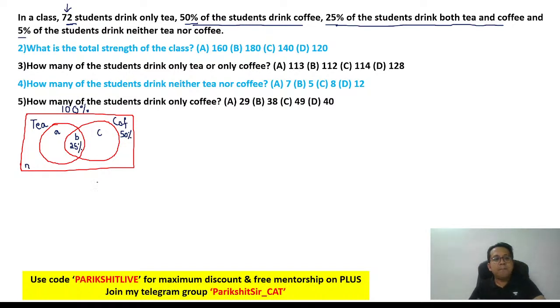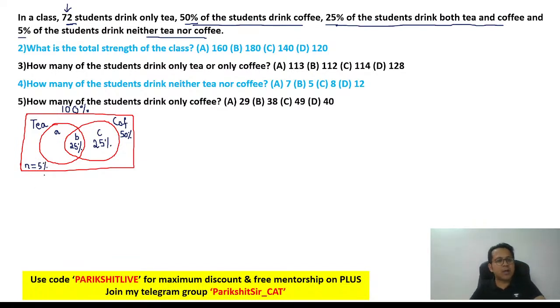Now think about it. B plus C is 50, and if B is 25, obviously C is going to be 50 minus 25, which is 25%. So if B is 25, C is also going to be 25%. And then they say 5% of the students drink neither tea nor coffee. So N is going to be 5%.